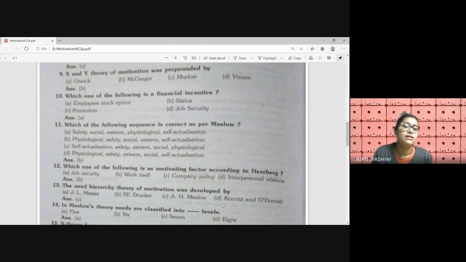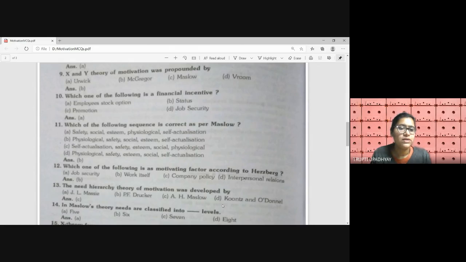So the employees will also be now an owner. They will own a little share in the organization, so that will motivate them to work more. So this is a financial incentive, and others like status, promotion, job security obviously should be there, but they are non-financial.